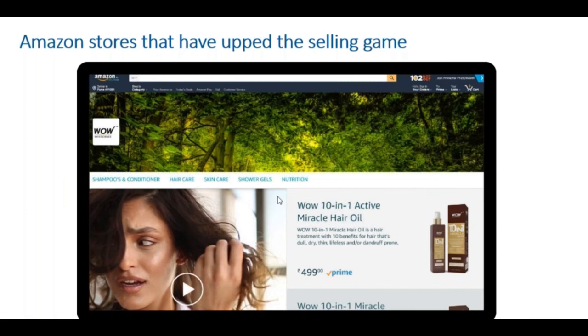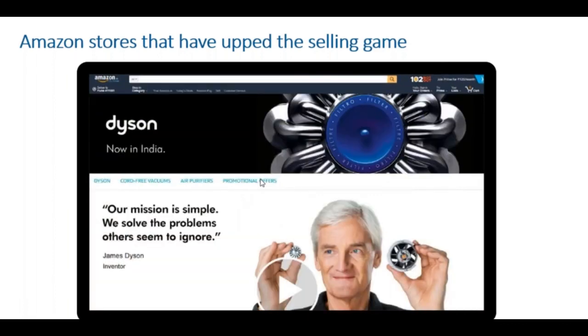You can add videos, you can add images, you can add your brand story, like you see here. You see that Dyson has put in a mission, a quote from their inventor, and you see how beautifully they have called out their brand story.